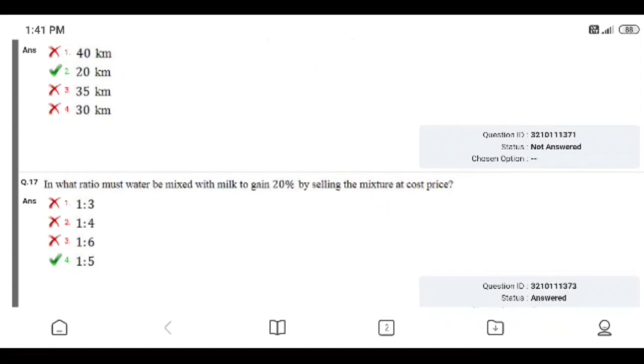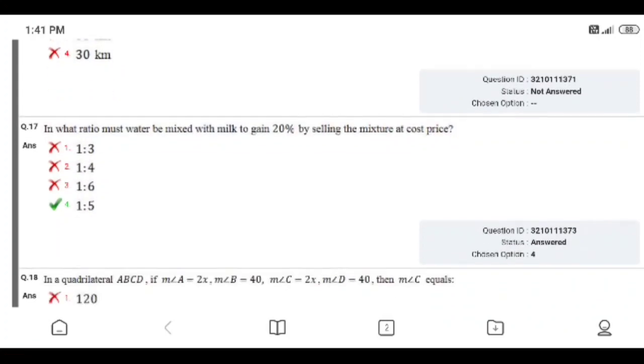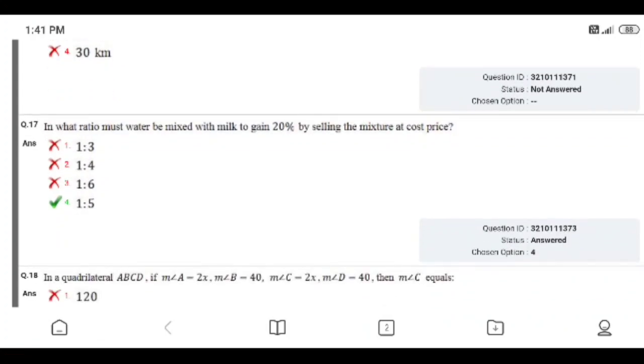Question number 17. In what ratio must water be mixed with milk to gain 20% by selling the mixture at cost price? The right answer is 4, 1:5. I gave the right answer.